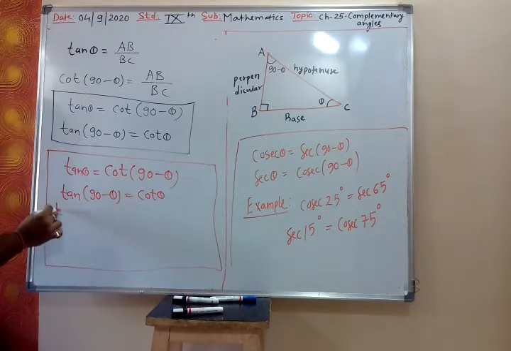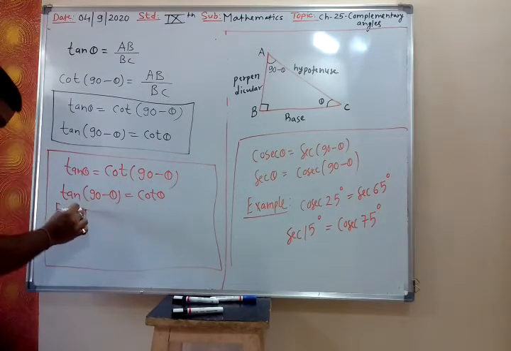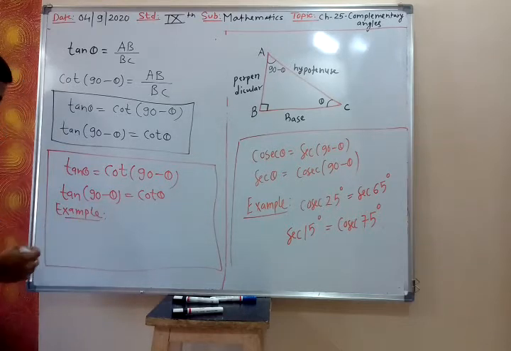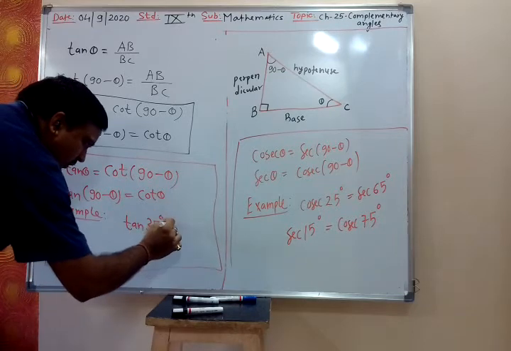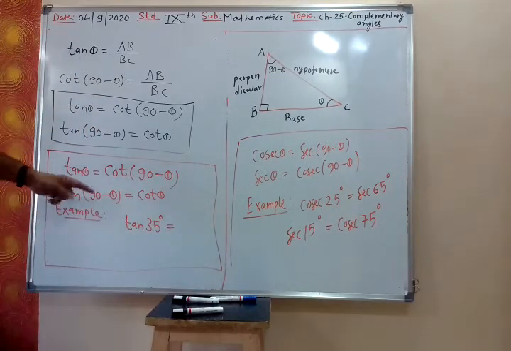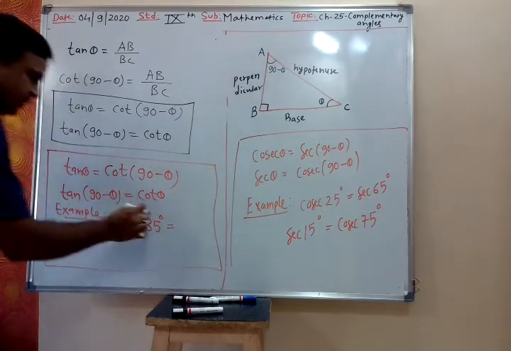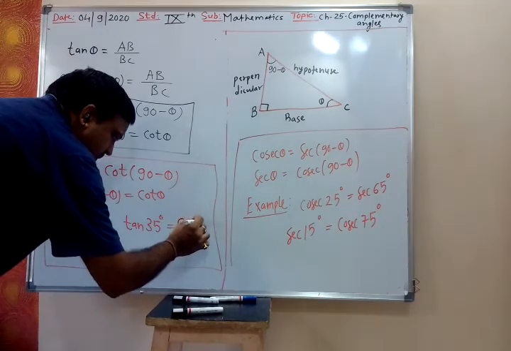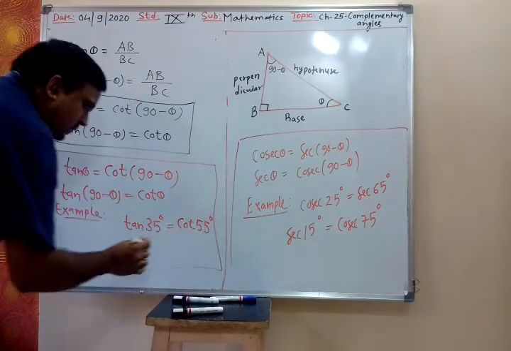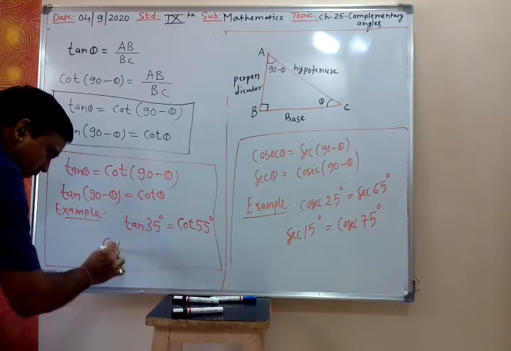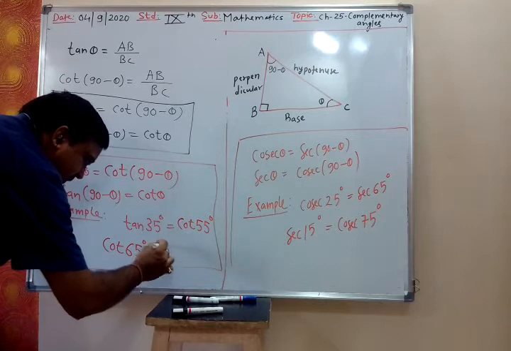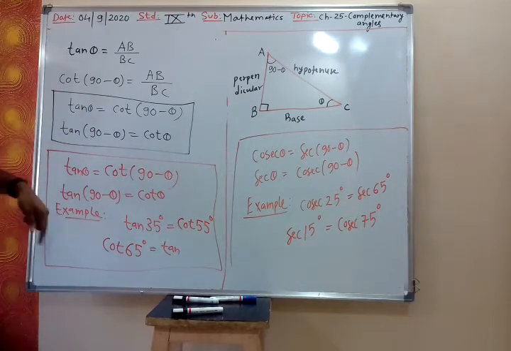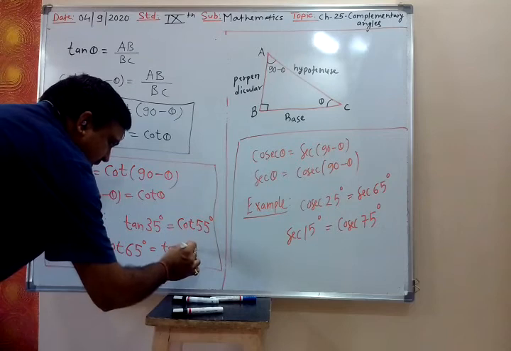Let us take an example. Tan 35 degree. What is tan 35 degree? So tan 35 degree, by using complementary angle relation, that will be cot 90 minus 35, so that will be cot 55 degree. Yes or no? Then similarly cot 65 degree. What is cot 65 degree? Cot 65 degree will be tan 90 minus 65, that is tan 25 degree.